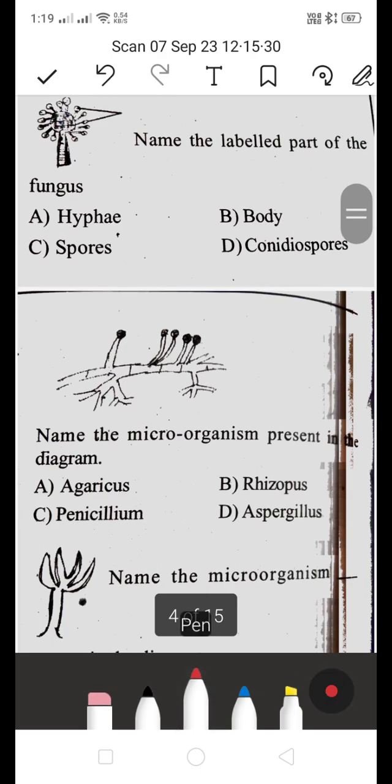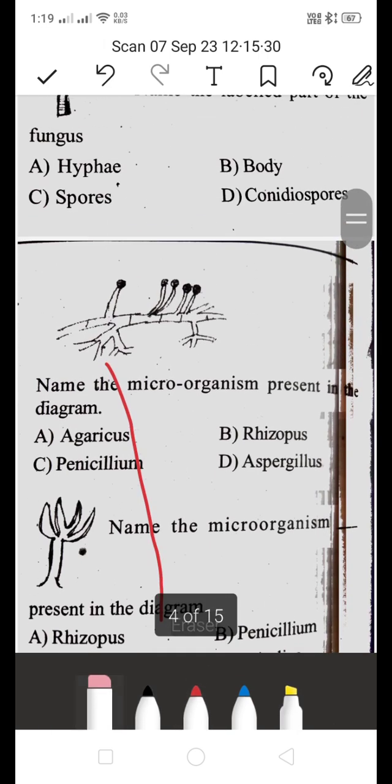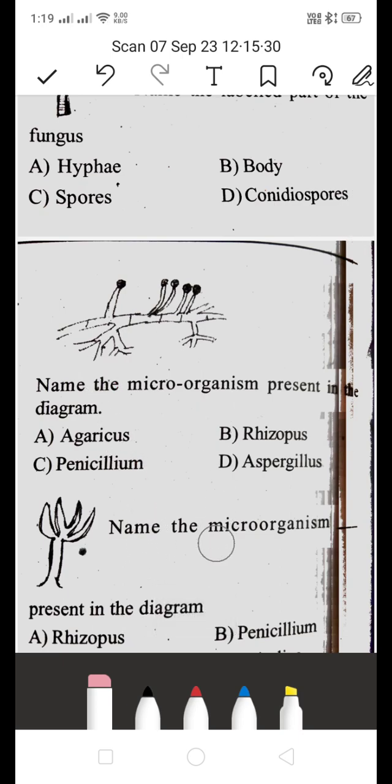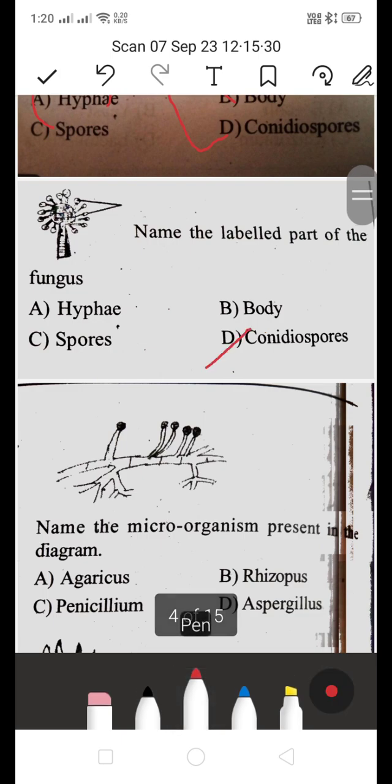Name the labeled part of the fungus. Is it hyphae, body, spores, or conidiospores? Just now I said it's the conidiospores. This is the right answer. This part is called the conidiospores. This part is called hyphae, and this part is called the body. I just now explained, right? Next one.